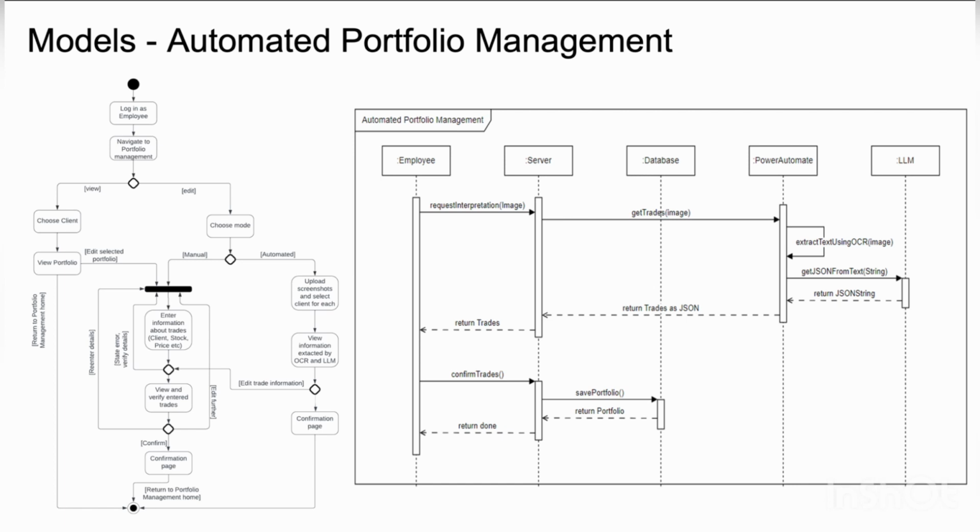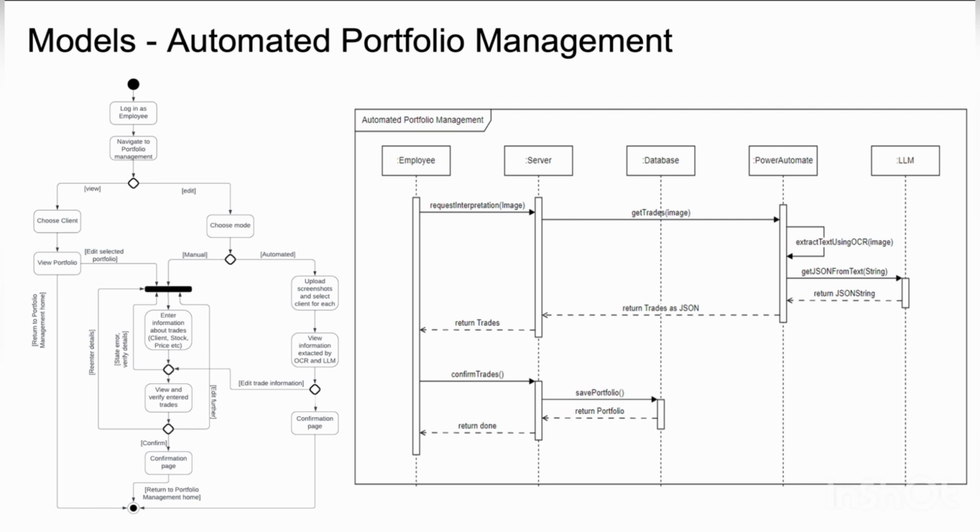In editing the trade information, you can enter the information about the trades, like the client, the stock, the price, etc. And you can view and verify the entered trades. If there's any error shown, you re-enter the details. If not, it goes to the confirmation page, and once confirmed, it returns to the home page.